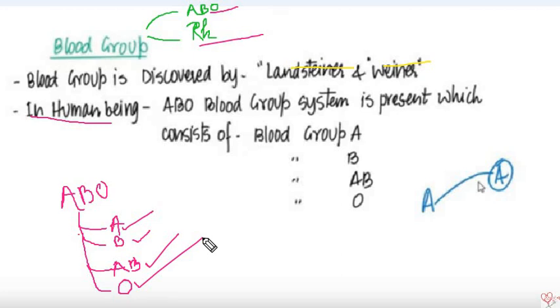Now the question comes in our mind: how is a blood group named? On what basis is a blood group named? Blood group is named on the basis of antigen.